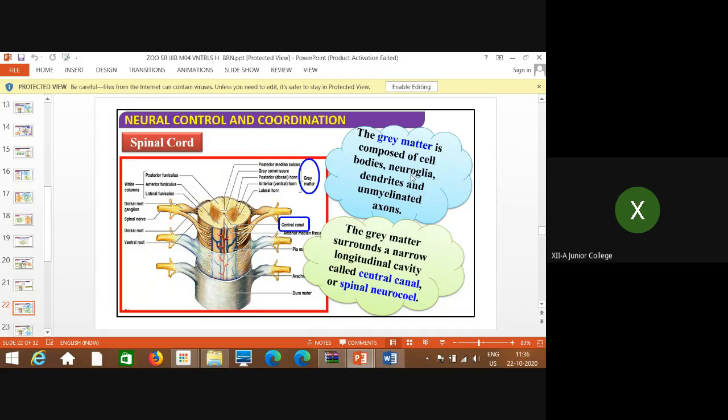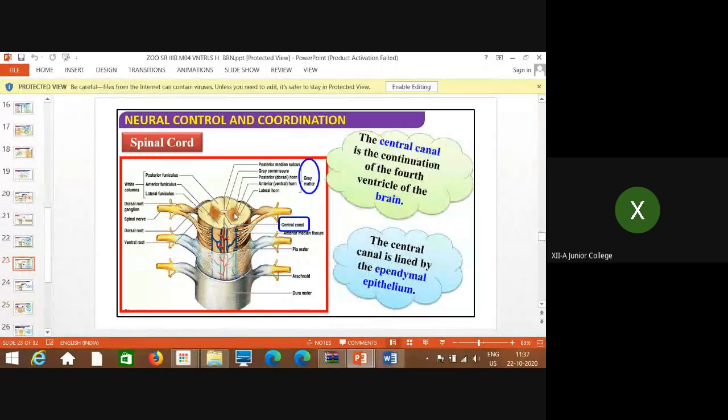Neuroglia also. Neuroglia are supporting cells of the neuron, right? If you remember, I have told you in previous lectures. Okay, so remember this. Why this white color? White color is because of the myelinated axons, and gray color is because of the cyton as well as dendrites. That means cyton is nothing but the cell bodies of the neuron, dendrites of the neuron as well as non-myelinated axons, and neuroglia, that means supporting cells. Six different types of supporting cells we have studied, right?